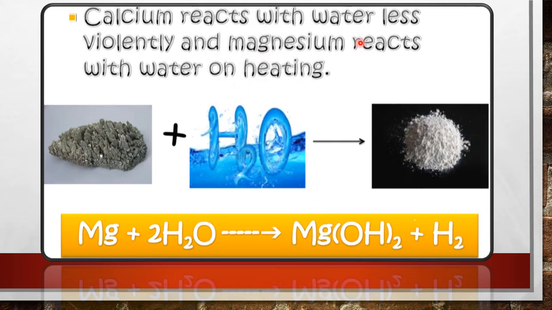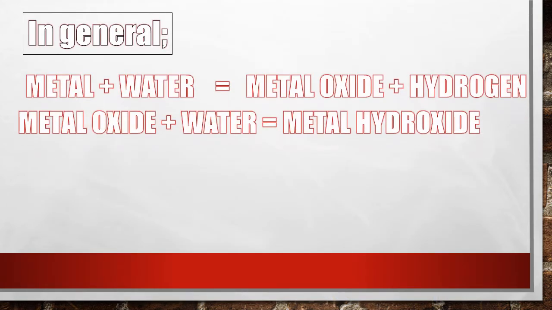Calcium reacts with water less violently, and magnesium reacts with water on heating. When calcium reacts with water, it will produce calcium hydroxide and hydrogen gas, whereas when magnesium reacts with water, it produces magnesium hydroxide and hydrogen gas. So in general, we can say metal reacting with water produces metal oxide and hydrogen gas.